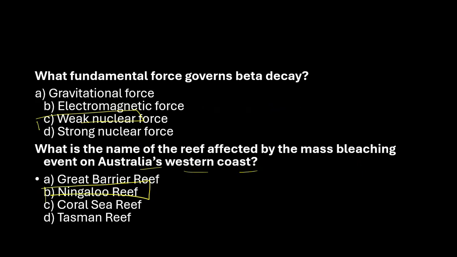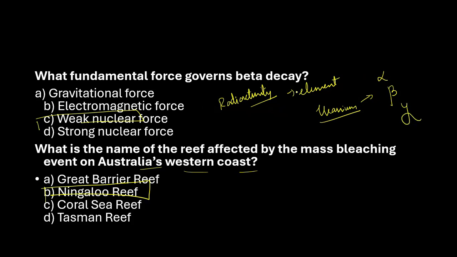So I want you to do a little research for this particular question. There is a topic called radioactivity, okay? Not all elements have this property of radioactivity. It is present only in a few elements, which are called radioactive elements. For example, you have uranium. This is one of the important elements present in nature, and it can give out some kinds of radiations: alpha radiation, beta radiation, and then gamma radiation, right? So it is talking about the beta radiation here. This is because of the weak nuclear force that we have.